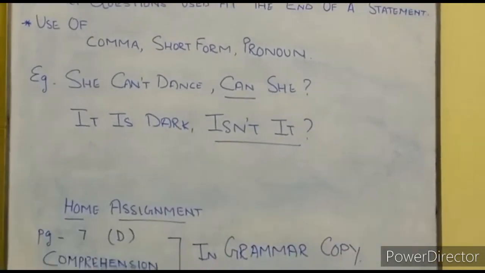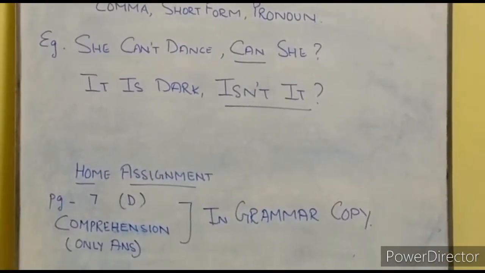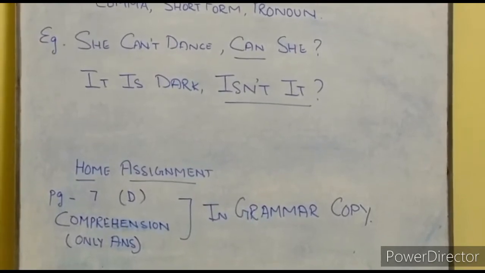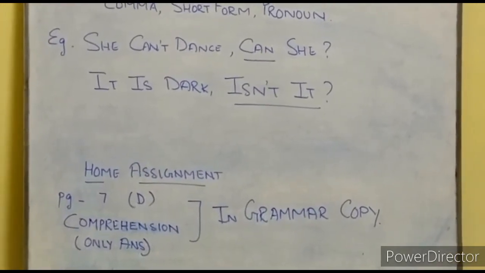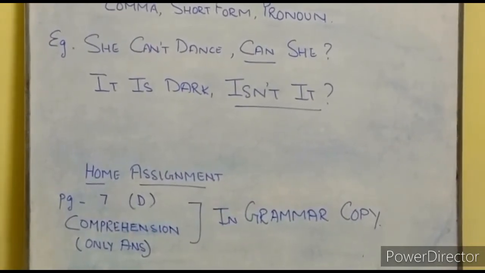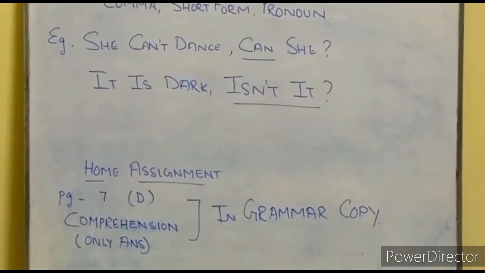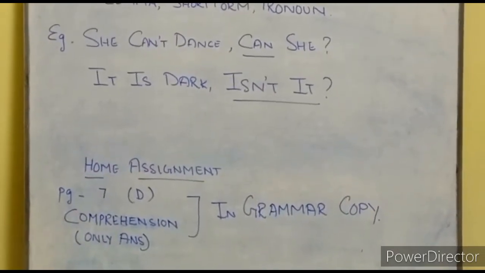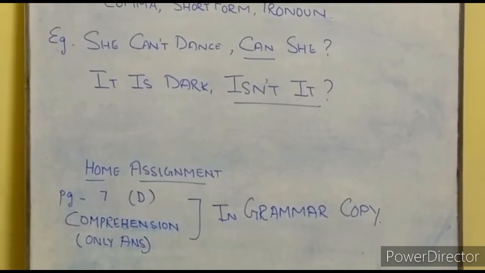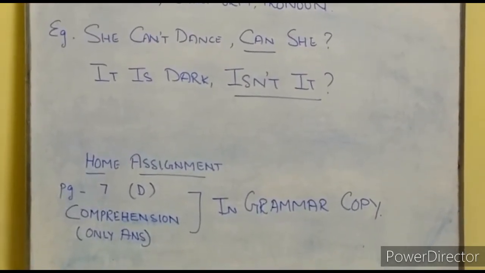Now see the home assignment. You have to do page number 7, question number D in the grammar copy. I am repeating, page number 7, question number D in the grammar copy. And the comprehension section is there. Read the passage and write only the answers, that is A, B and C. Only the answers in your English grammar copy.